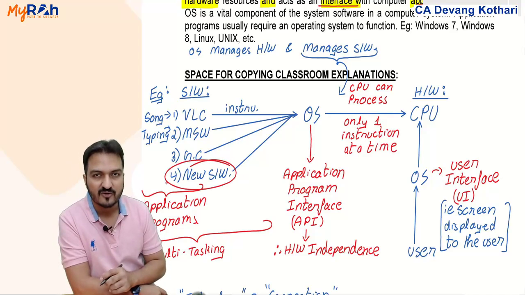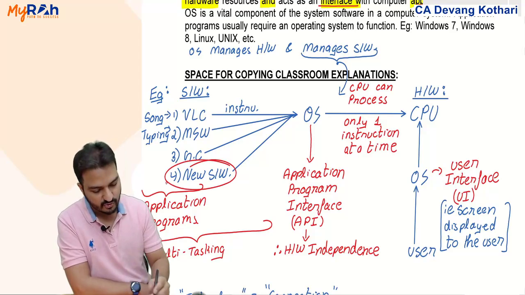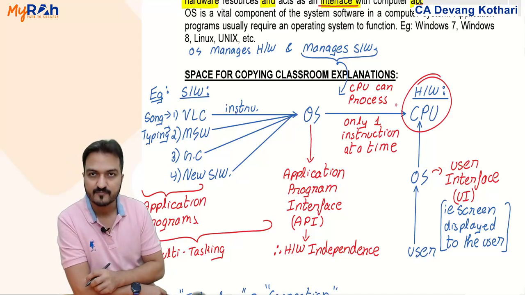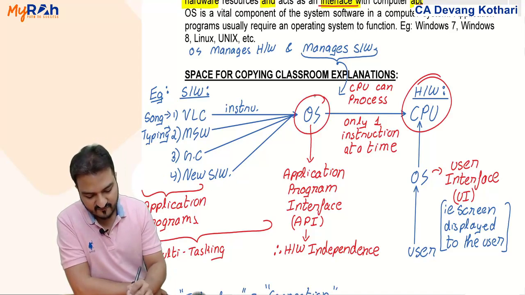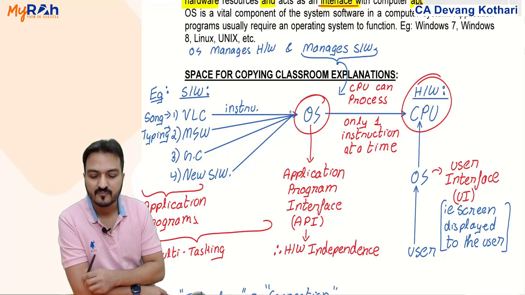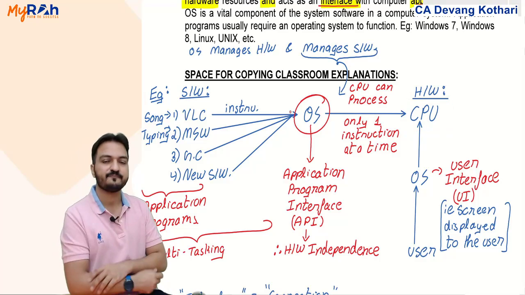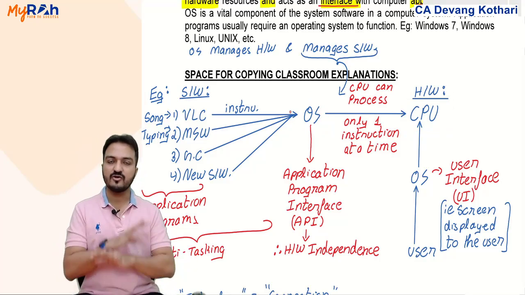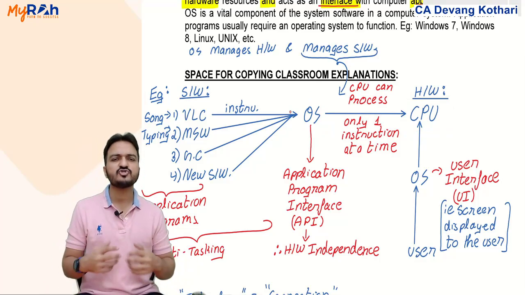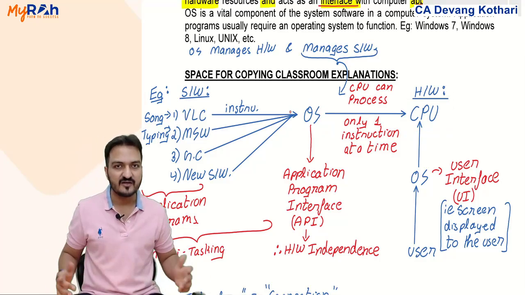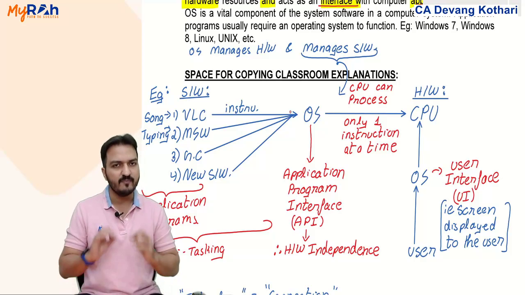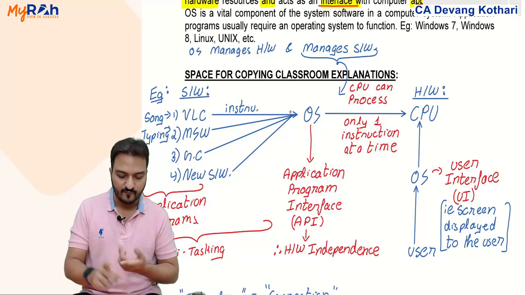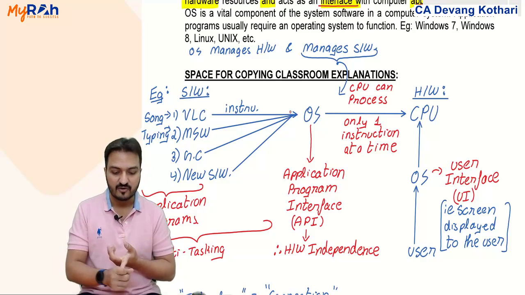While creating new software, he does not need to know which hardware he is using. He simply needs to know which operating system he is using. Imagine, as of now, in the Android phone market, there are so many companies who are selling Android phones. Nokia has again started selling Android phones.